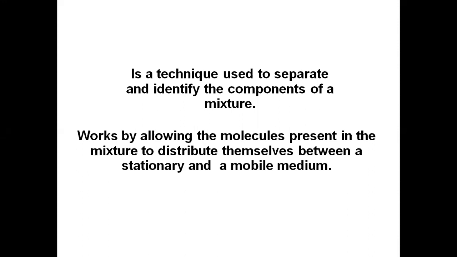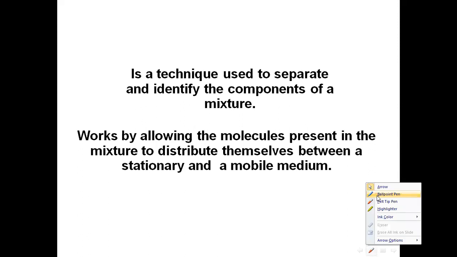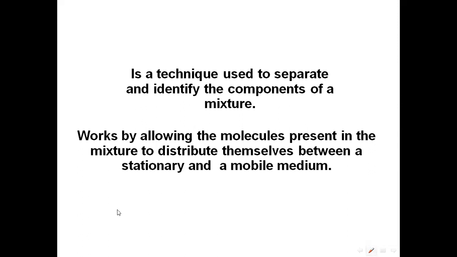For example, we are having three particles, let us say A, B, and C. They are having some relative solubility between each other.